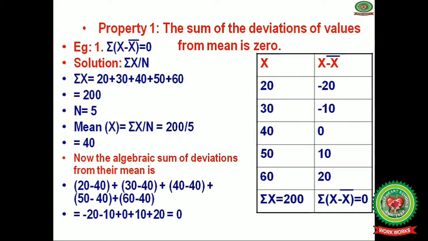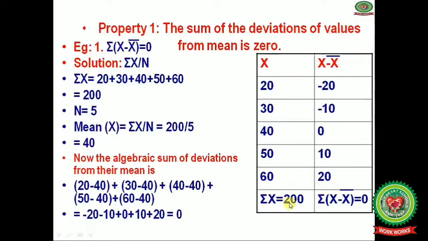Now the algebraic sum of deviations from the mean: 20 minus 40, you will get minus 20. X minus x bar we are doing. Now 30 minus 40, you will get minus 10. 40 minus 40, you will get 0. 50 minus 40, you will get 10. 60 minus 40, you will get 20.